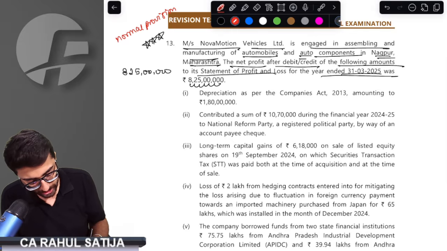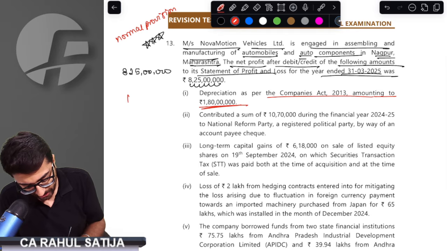Depreciation as per Companies Act 1 crore 80 lakh rupees. Of course, add it back.